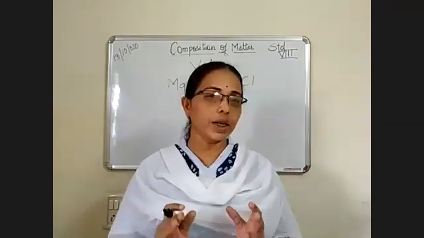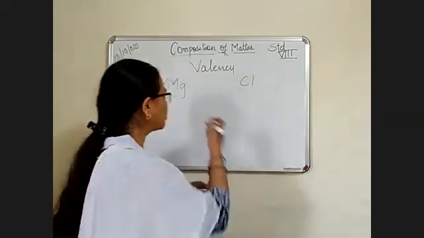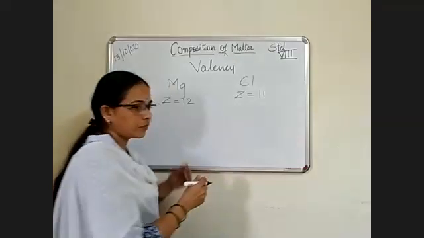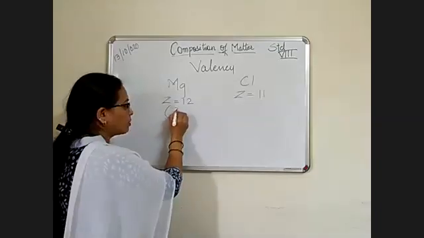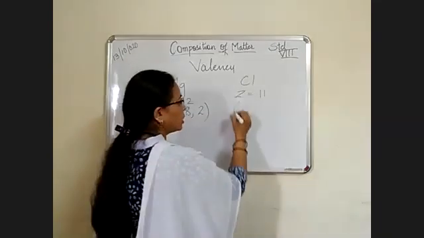We write Na and Cl, but magnesium chloride becomes different. Magnesium has the Z number 12 and chlorine has the Z number, sorry, it is 17. So 12 means the electrons are distributed in the orbits as 2, 8, and 2.